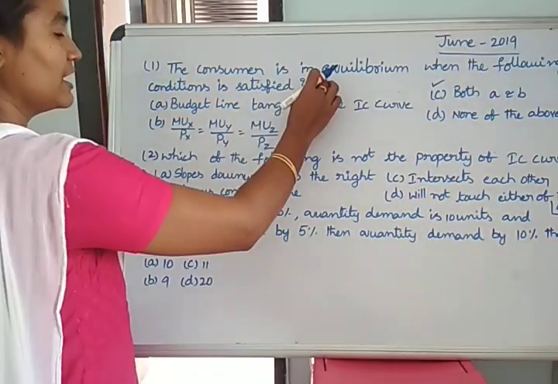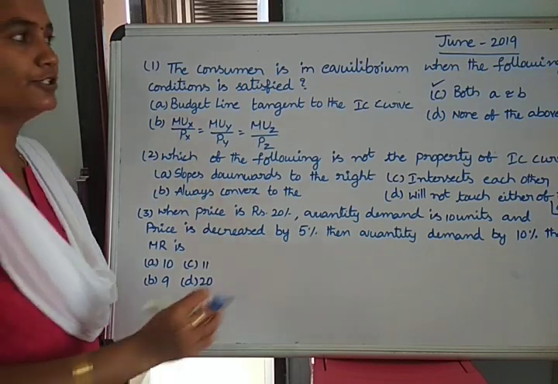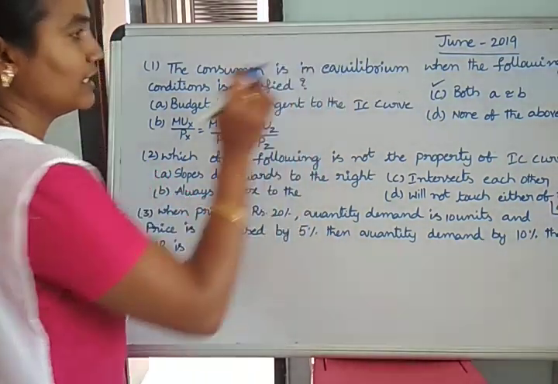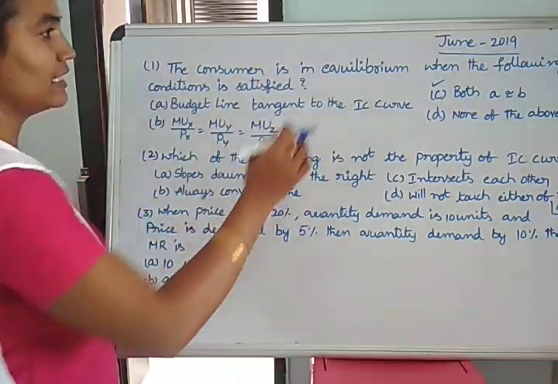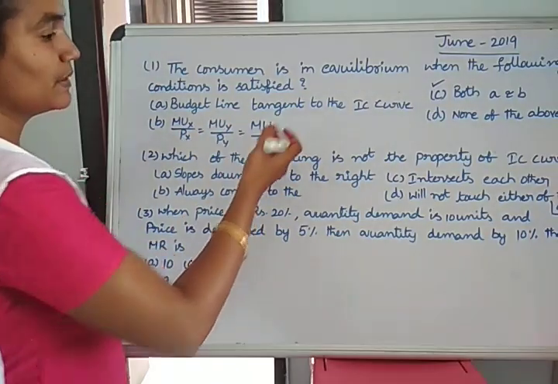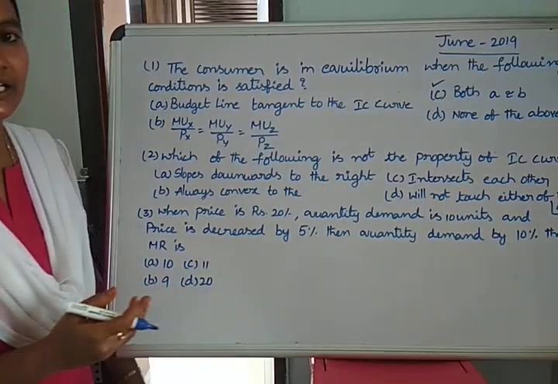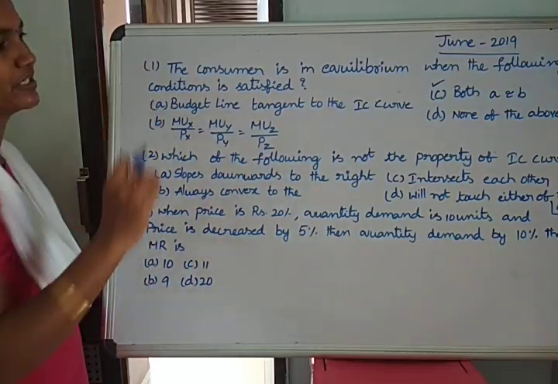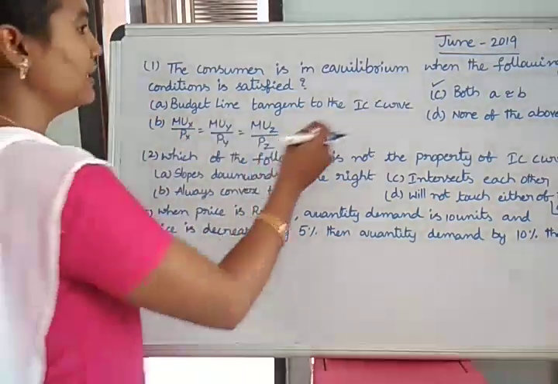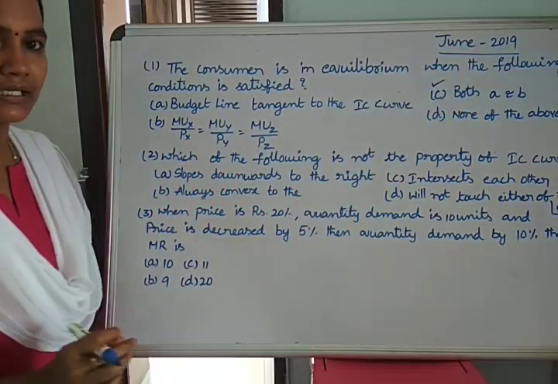Since they have not specifically mentioned whether the consumer reaches equilibrium based on IC analysis or gets maximum satisfaction through using different goods, two options are correct, both A and B. So option C is the correct answer.